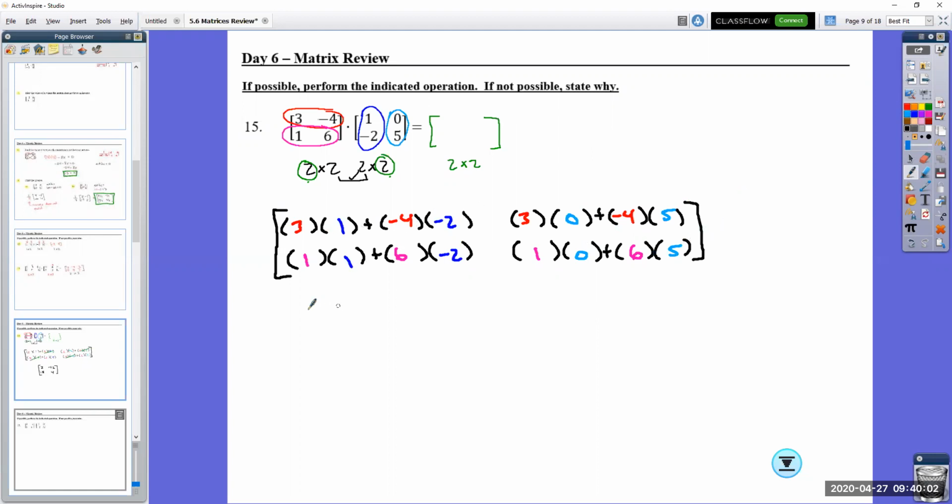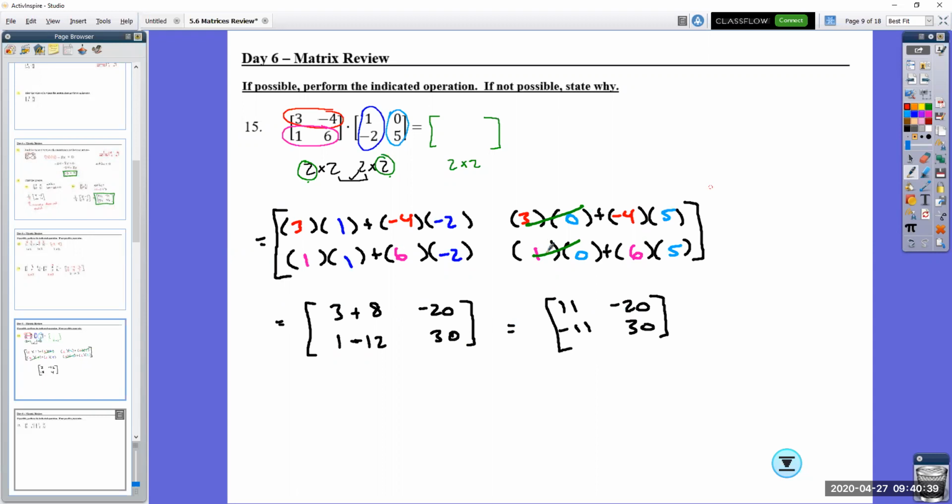Nothing cancels out and equals 0 here, so I'm going to take an extra step and I'm going to simplify each one. 3 plus -4 times -2 is 8. 1 times 1 is 1. 6 times -2 is, I'm adding -12, so I'm just subtracting 12. 3 times 0, well, looks like we have a couple of zeros, so that makes our lives a little bit easier. -4 times 5 is -20, and 6 times 5 is 30. And this right here is going to be 11, -11, -20, and 30.